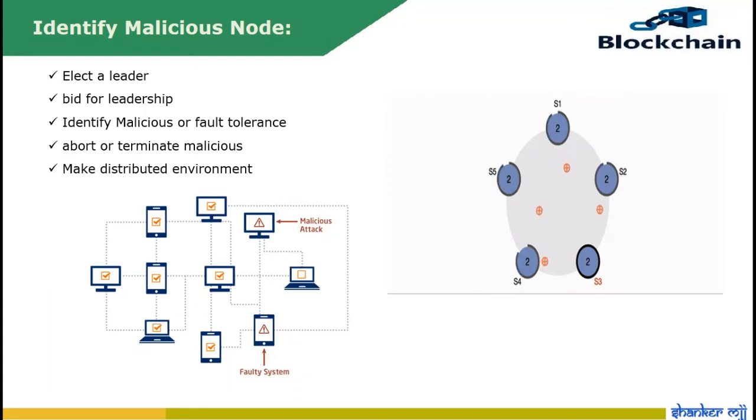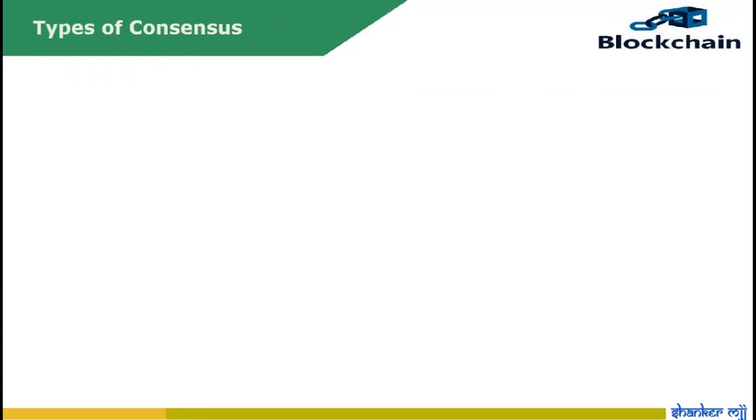And then next we will see types of consensus. In blockchain, there are different kinds of consensus mechanism algorithms, each of which works on different principles. The first one is proof of work. It's a common consensus algorithm used by the most popular cryptocurrency networks like Bitcoin and Litecoin. It requires a node to prove that the work done and submitted by it qualifies it to receive the right to add new transactions to the blockchain. However, this mining mechanism of Bitcoin needs high energy consumption and longer processing time.